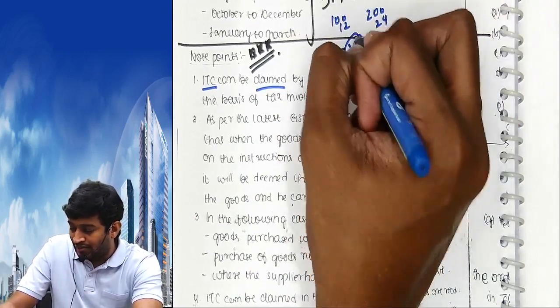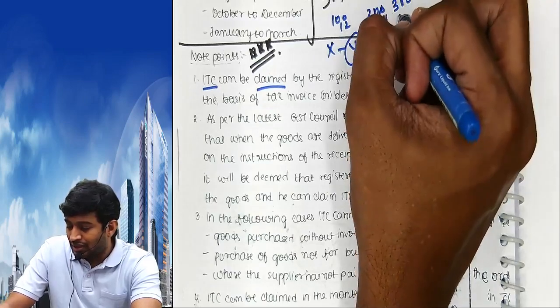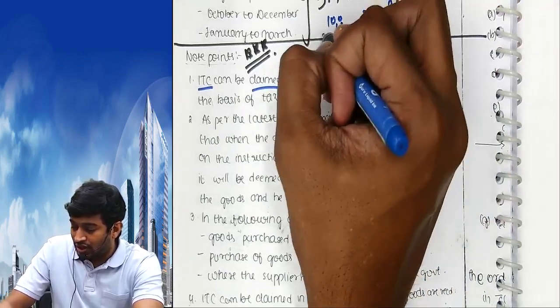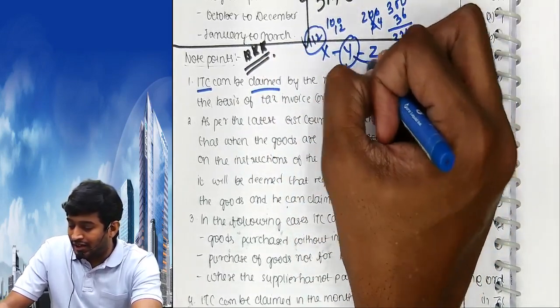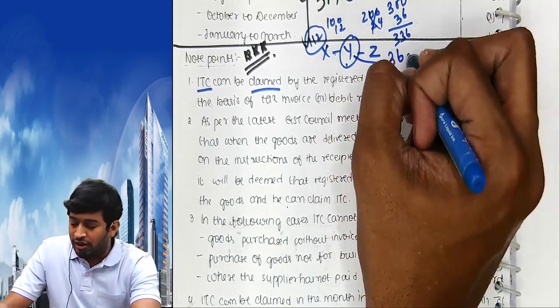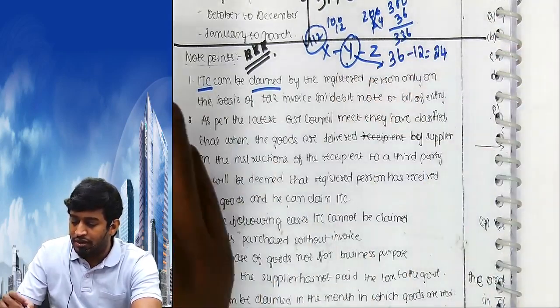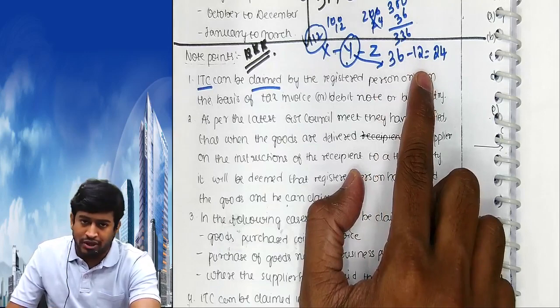We are Y. Sorry, 300 plus 36. We are Y. How much did I collect? I collected 36 rupees. How much did I already pay? 12 rupees. How much balance should I pay? 24. 36 is called output tax. 12 is called input tax.